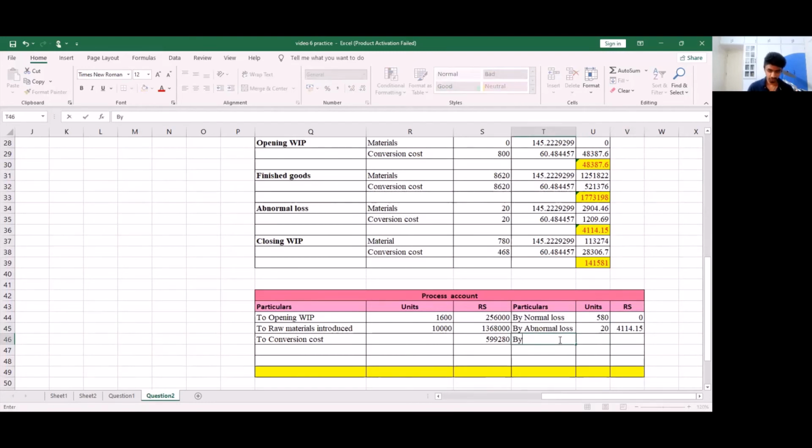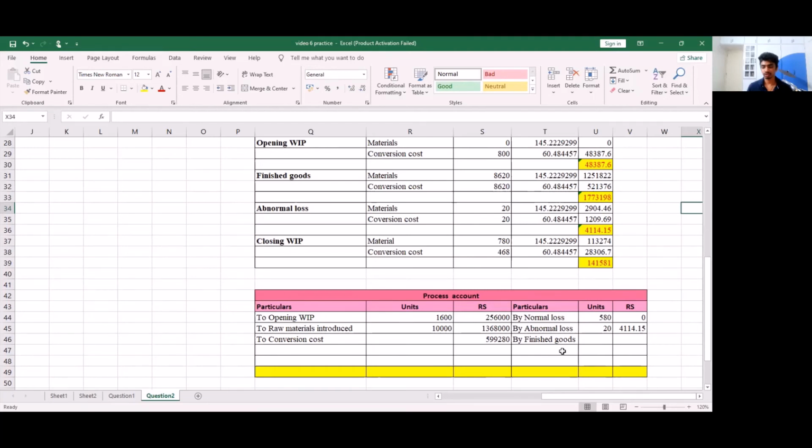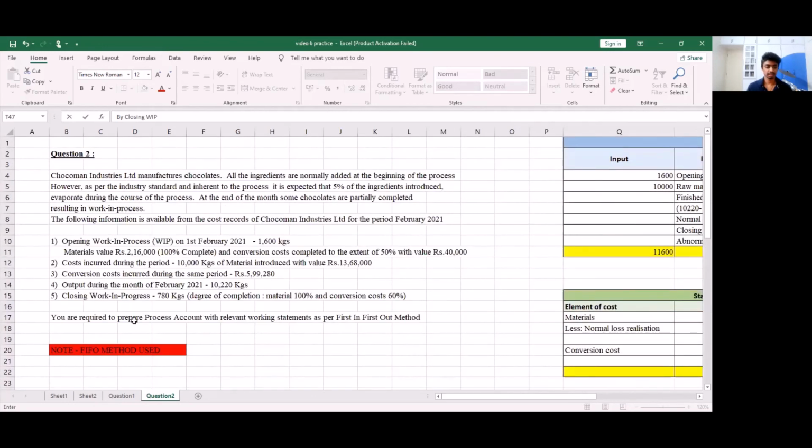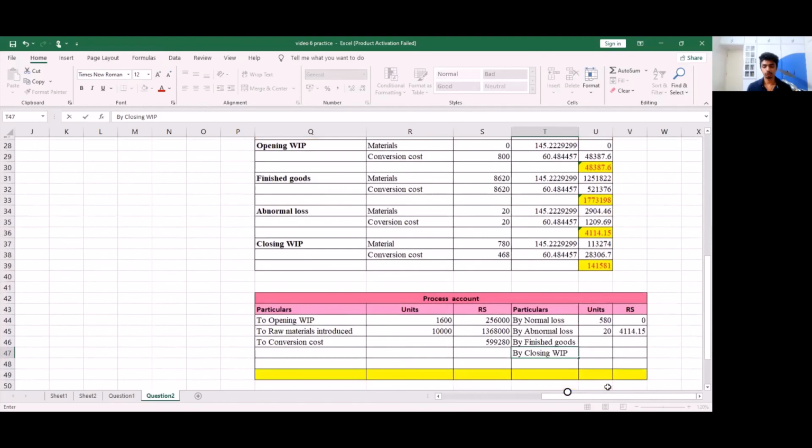Next, we have our finished goods. I'm going to leave the units and amount column empty so that we can find this as a balancing figure. Our last item is going to be our closing work in progress. So we found that closing work in progress is 780 and amount we take from our statement of evaluation.